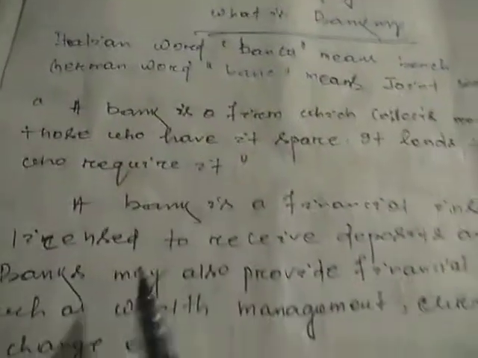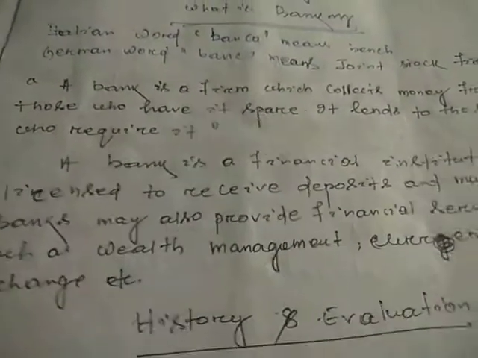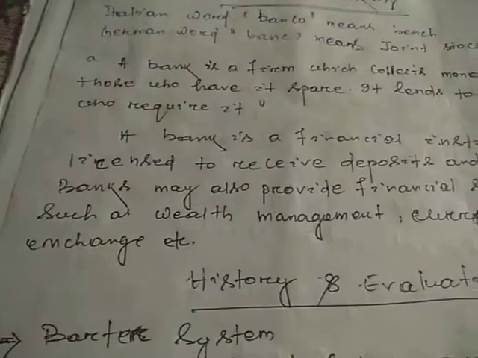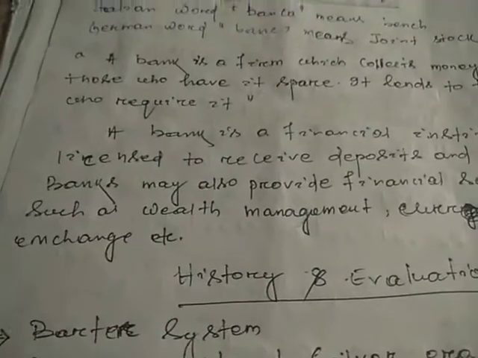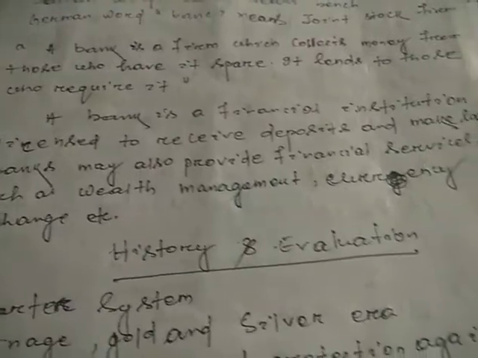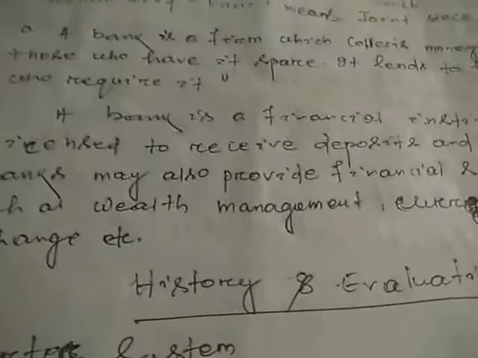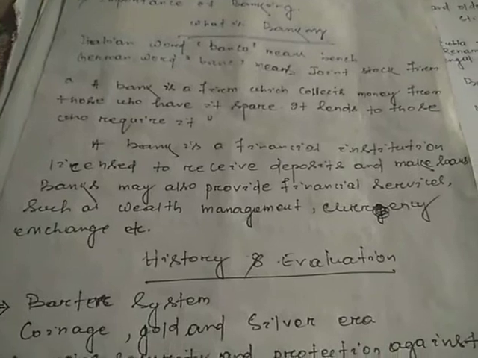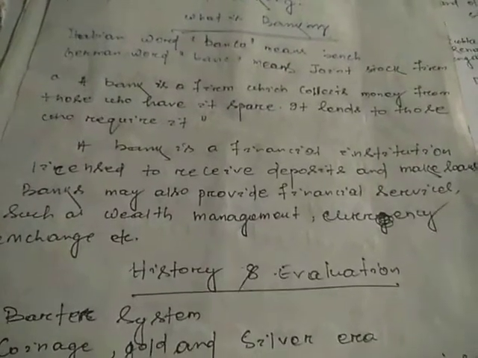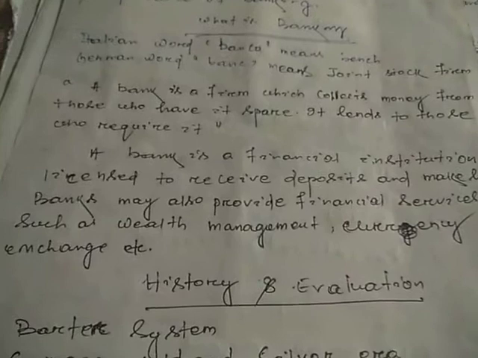Then you can also say a bank is a financial institution licensed to receive deposits and make loans. A bank may also provide financial services such as wealth management and currency exchange. Currency exchange means Indian currency is changed into any other country's currency. You can say Indian currency changes into dollars, because as you know, the maximum number of people in the world use that currency, that is the dollar. So it can be taken as an example also. So that is banking.